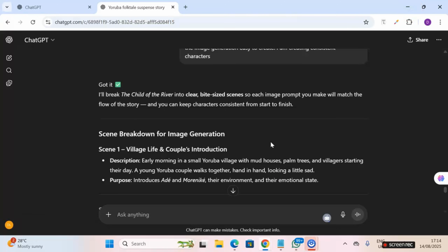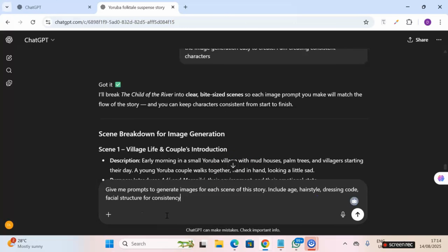Now that we have the scenes broken down into bits, we'll move on to the image generation proper. To generate the images for this story, we are going to give ChatGPT this prompt: give me prompts to generate images for each scene of the story. Include the age, hairstyle, dressing code, and facial structure for consistency. Start with a realistic image of, I would advise you put that part. Start with a realistic image just to let ChatGPT know that you want the image to be as realistic as possible, and then you send.